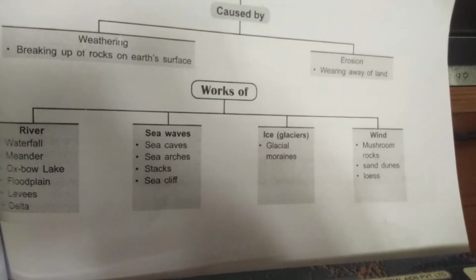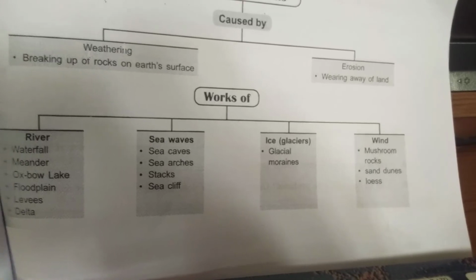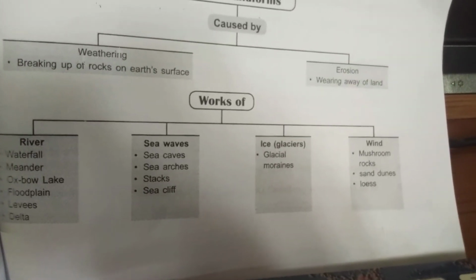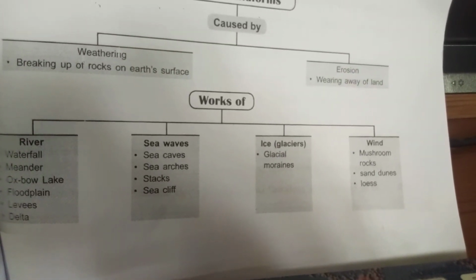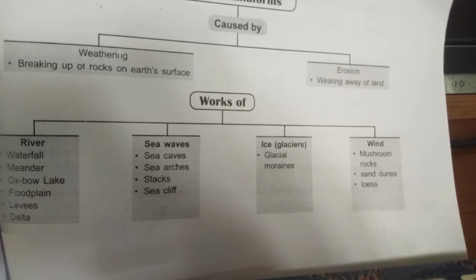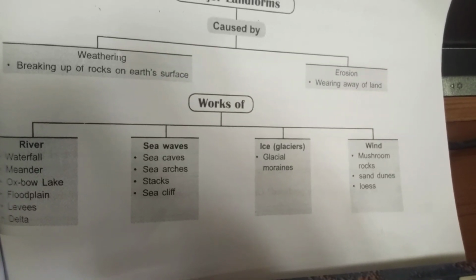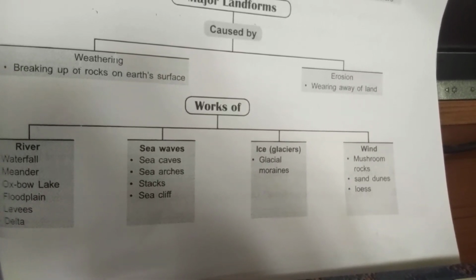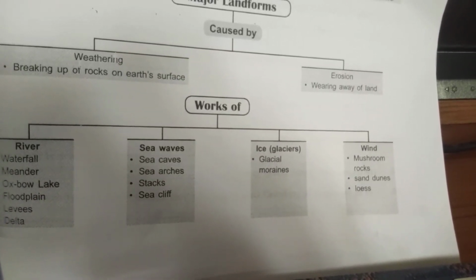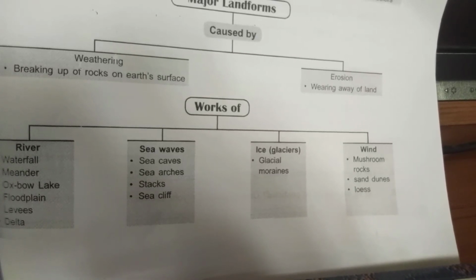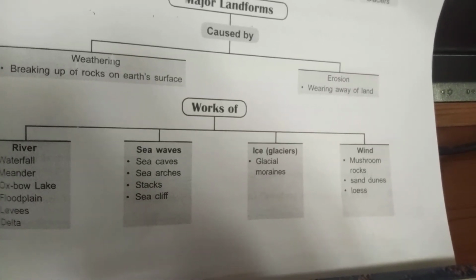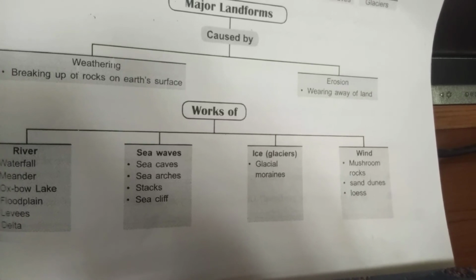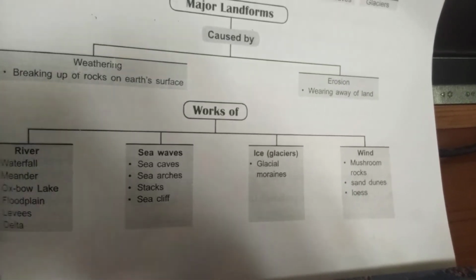Sea waves. How are sea caves formed under the sea waves? A sea cave, or littoral cave, is a type of cave formed primarily by the wave action of the sea. Continuously striking sea waves make the rock develop cracks, which become wider, forming hollow-like caves in rocks. These are called sea caves.